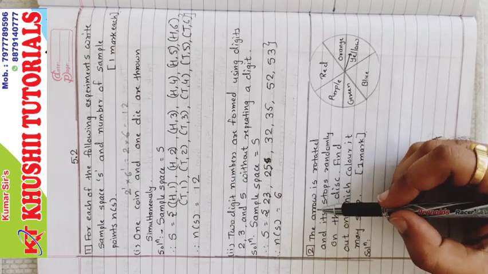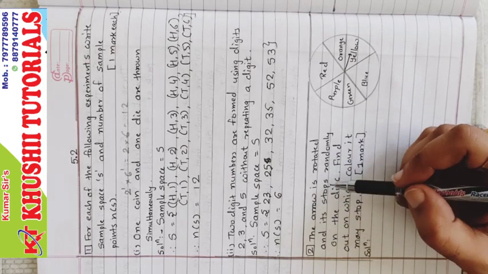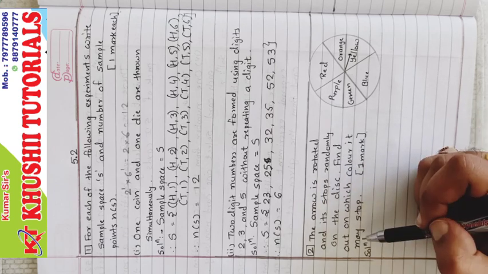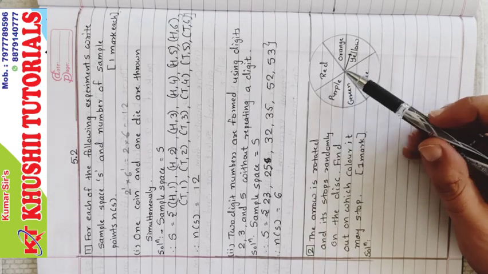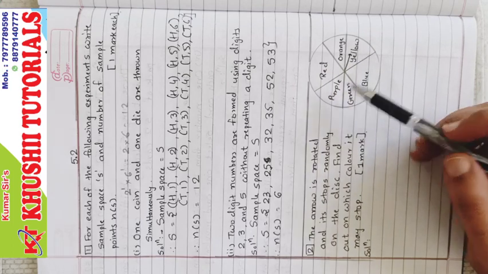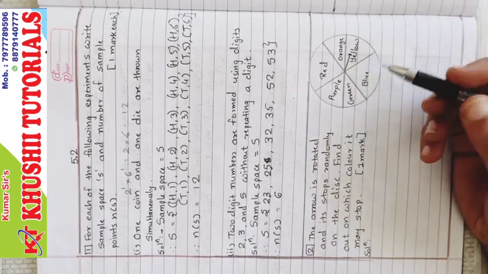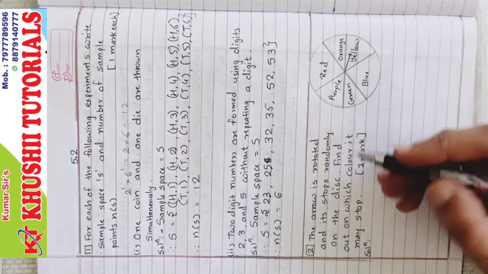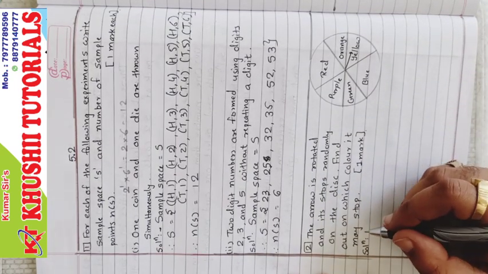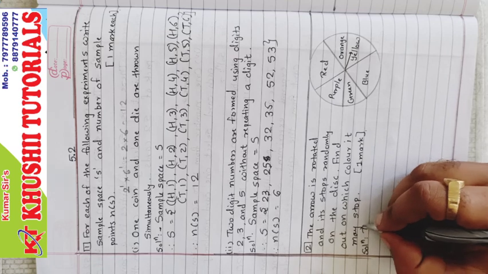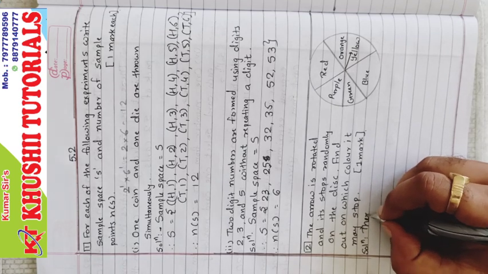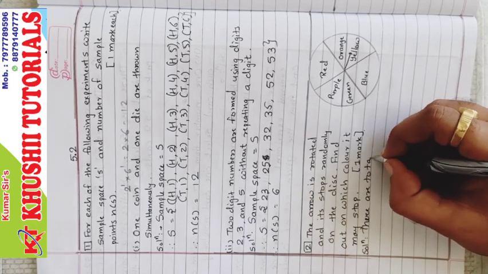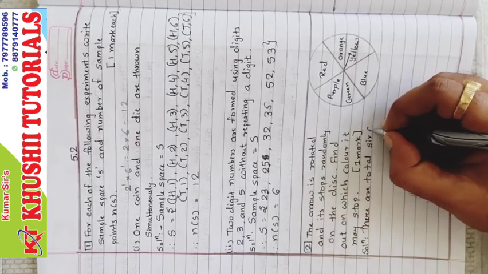Number 2, the arrow is rotated and it stops randomly on the disc. Find out which color it may stop. Now there are how many colors? 1 2 3 4 5 6 colors. It can stop at any color, right? So total number of sample space will be 6 only. So we'll start with, there are total 6 colors.